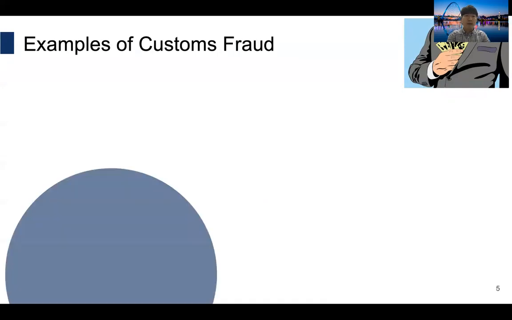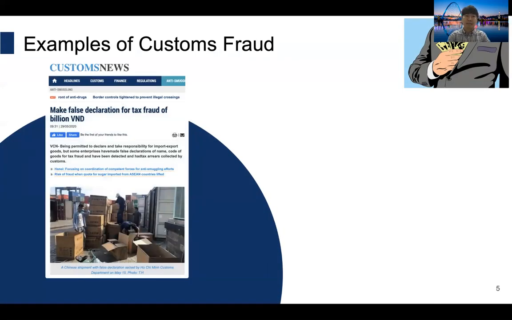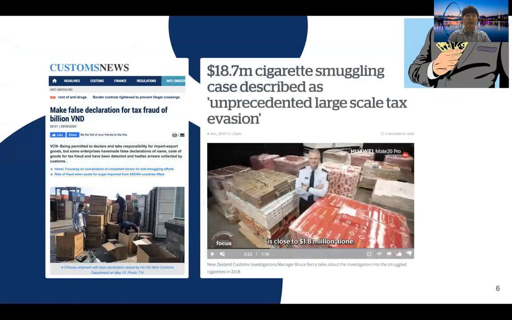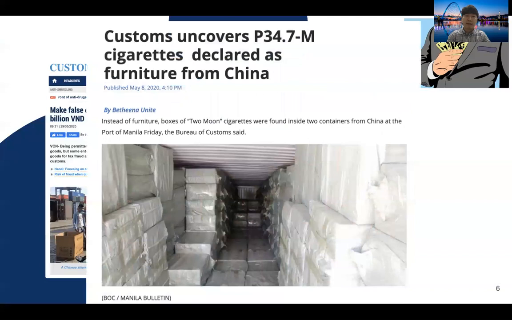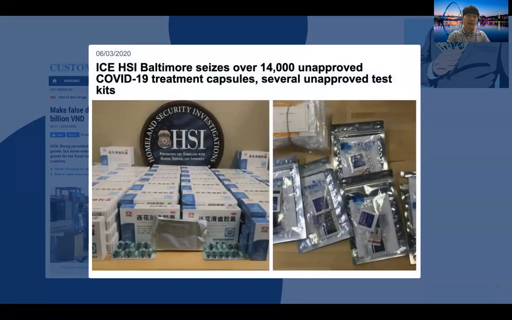You might have seen the following news on the internet. Vietnam Customs detected a customs fraud attempt with falsely declared code and tax rate of goods, leading to a shortage of more than billions of Vietnamese dong in tax. New Zealand Customs investigated $18 million worth of smuggled cigarettes, which were said to be imported furniture between 2015 and 2018, but with no mention of any smokes. Besides, cigarettes were often manipulated as furniture to get a lower tariff rate. Recently, unapproved COVID-19 treatment capsules and test kits were seized by US Customs.